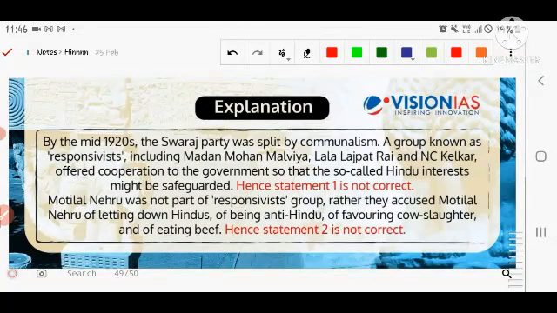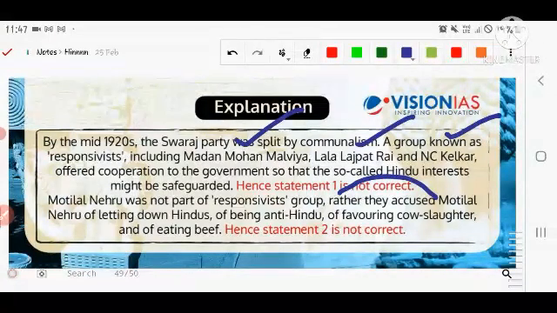Motilal Nehru was not part of the Responsivists. I already told you that Madan Mohan Malviya, Lala Lajpat Rai and N.C. Kelkar were part of it, but not Motilal Nehru, because he was not a Responsivist and he was very much secular in nature. Then they accused Motilal Nehru of letting down Hindus. मतलब क्या है कि वो एंटी हिंदू थे ऐसा माना जाता था उस टाइम पे.